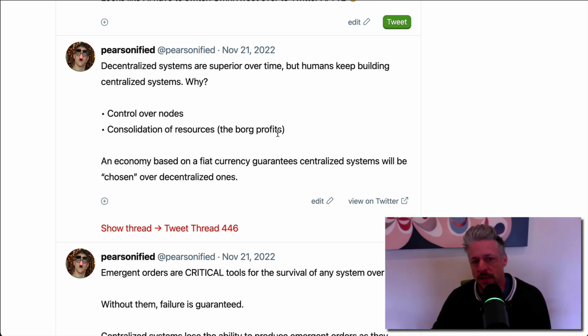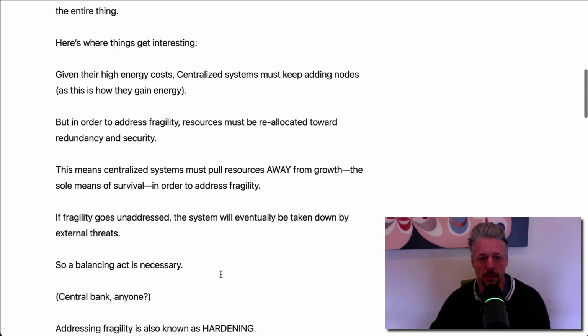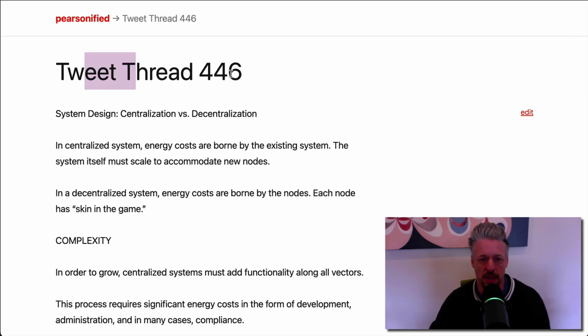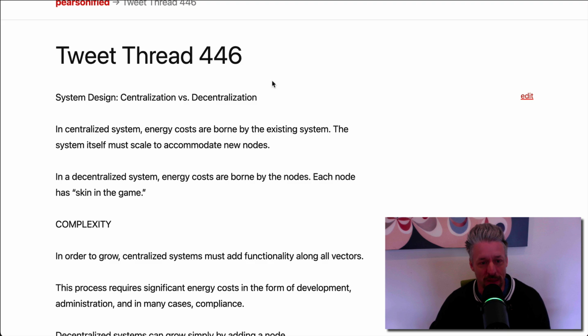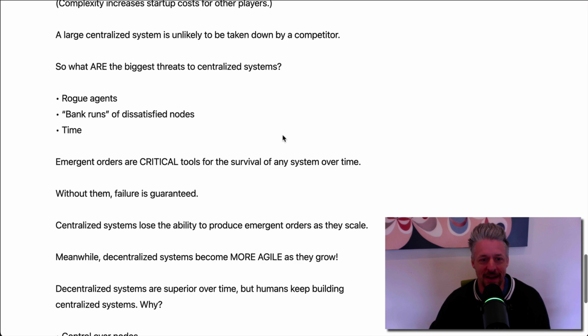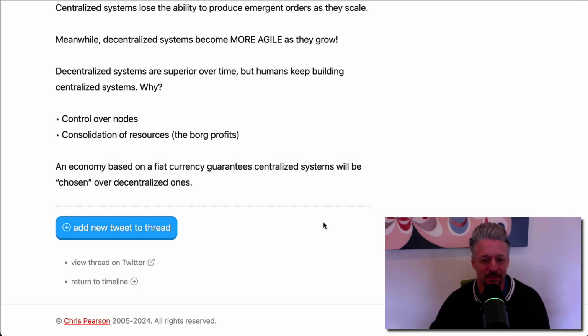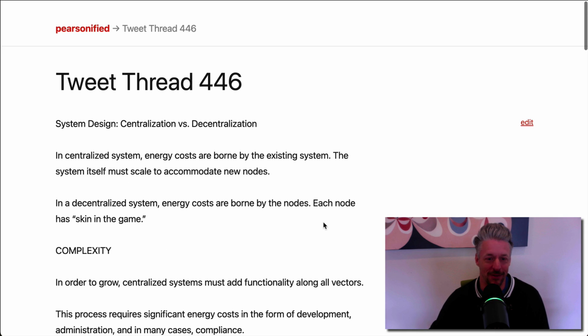And so this OmniTweet software that I built would automatically turn your threads into pages on your website, which is really cool. Then you can go in and add a special title, changing it away from tweet thread 446, and you've got a whole article here. You could even add more content to the article if you wanted to expand upon it over time.